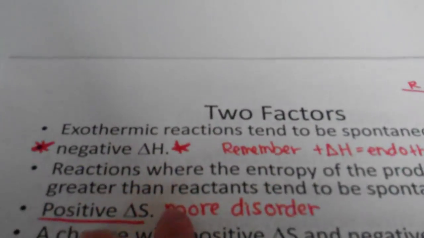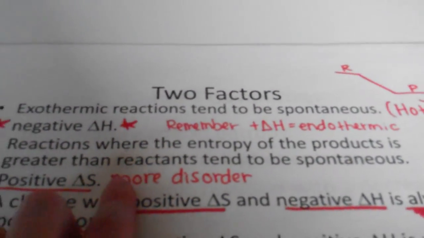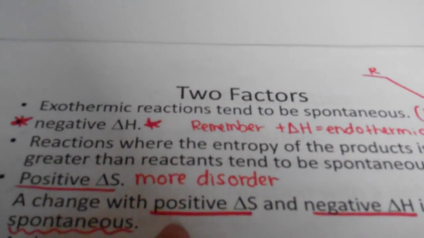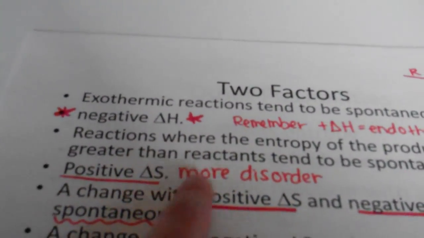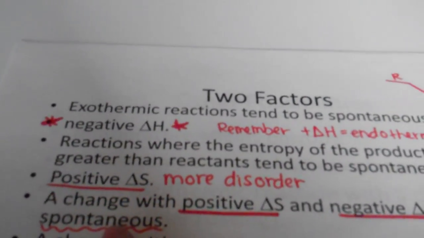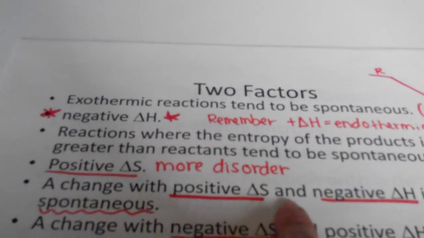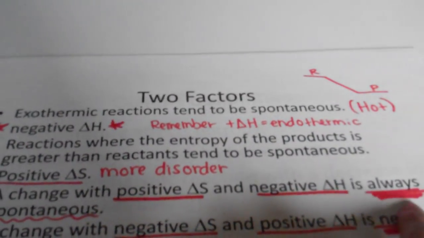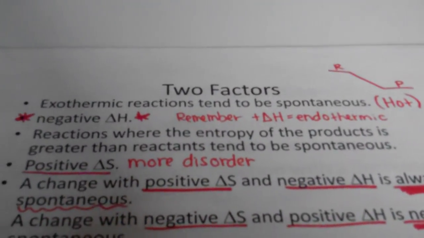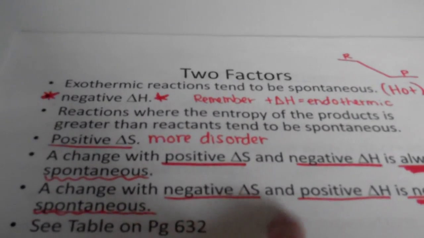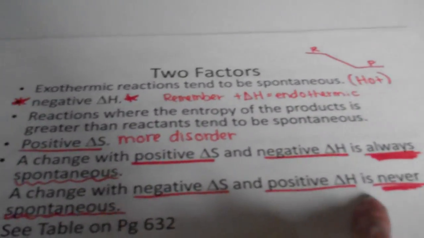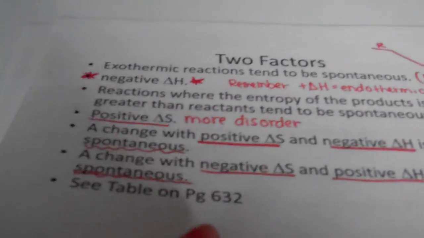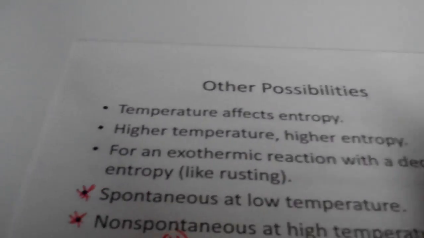We also want the reactions where entropy of the products is greater than the reactants, and these tend to be more spontaneous. So therefore a positive S has more disorder. A change with a positive entropy and a negative enthalpy is always spontaneous. A change with a negative entropy and a positive enthalpy is never spontaneous. There is a page in your book that also has some more information about this.